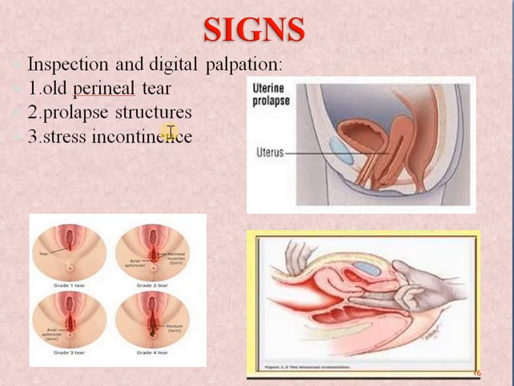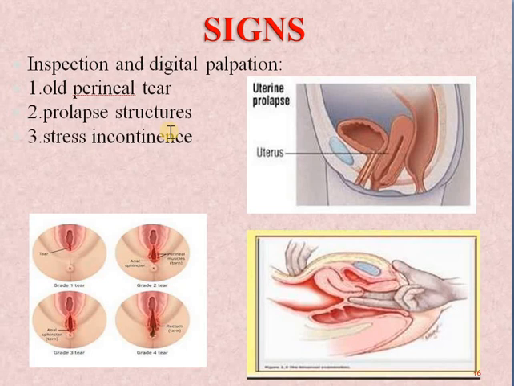And next is stress incontinence. So how can we examine the stress incontinence? In this, we ask the patient to lie in a lithotomy position, and then we explore the labia majora and see the anterior vaginal wall, and we ask them to cough.